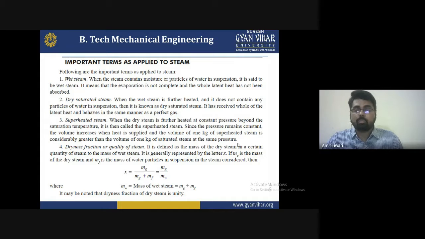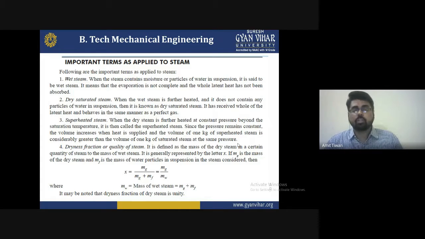Because ultimately what happens is that the ice will convert to water, water will convert to steam, and steam will convert to vapor in the form of gas. So first of all, you have to understand very clearly what steam is and what the different types of steam are, as follows.